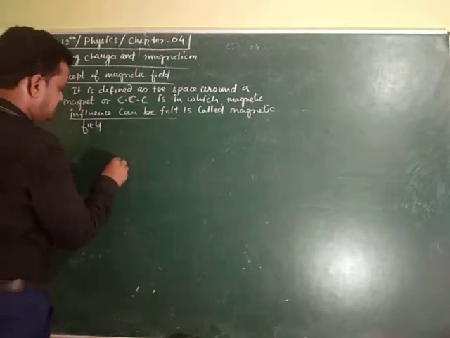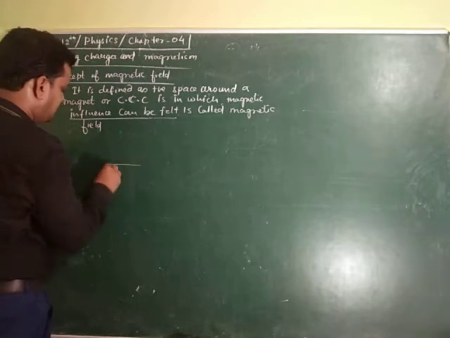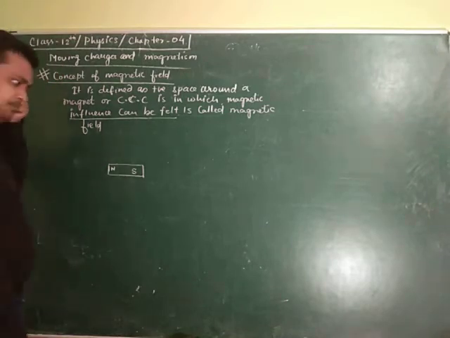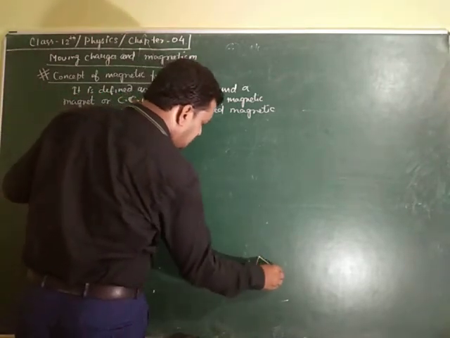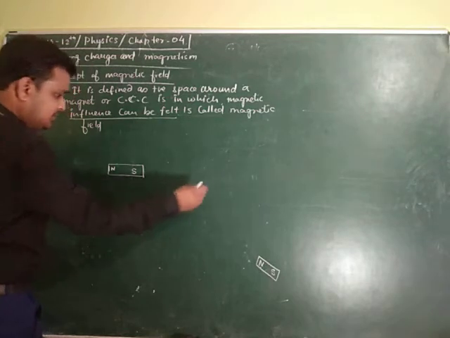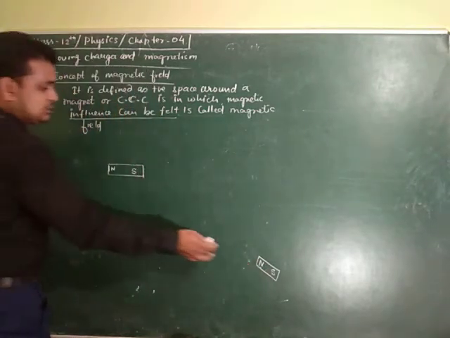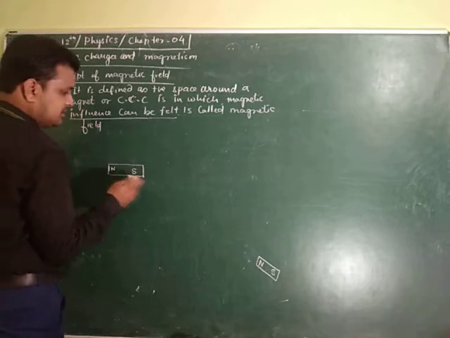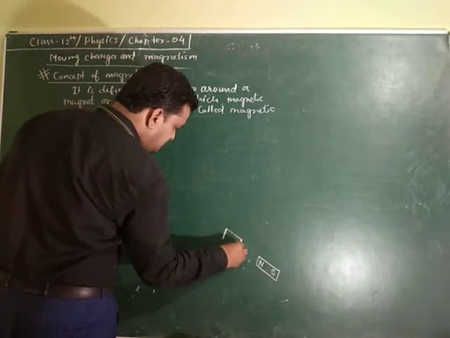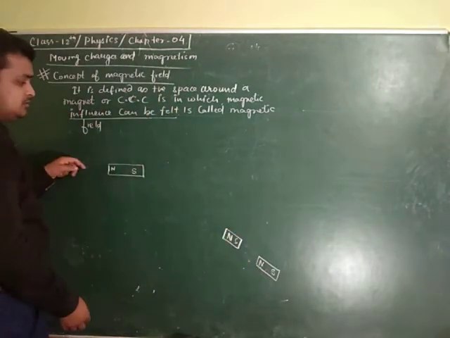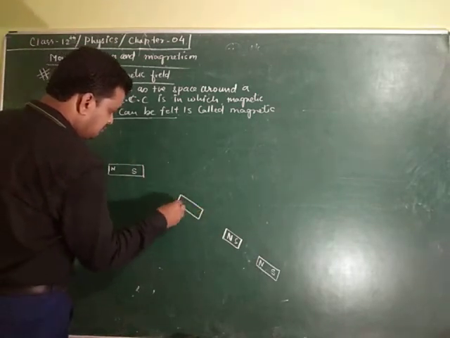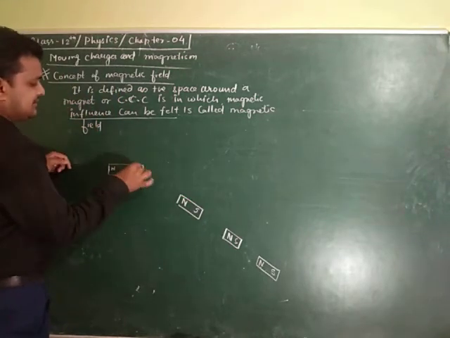Suppose there is a permanent magnet or bar magnet, N S, and there is another magnet here, N S. When this magnet is here, it is not exerting any force on it; there is no interaction between them. Again, when this magnet reaches here, still there is no interaction. But when this magnet reaches here, it starts attracting.